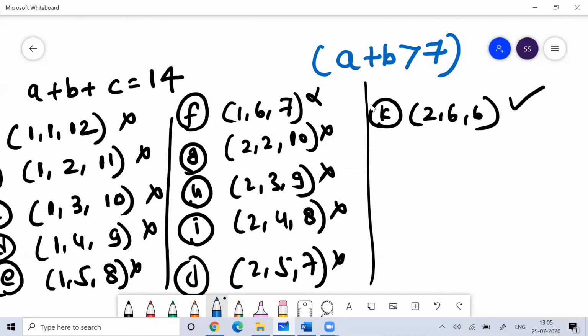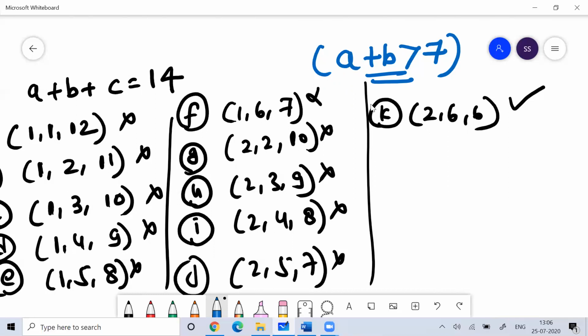I hope you understand. This is what I wanted you to understand. For that reason only I spent time writing all these cases. Just focus on this: the sum of two sides should be greater than 7. Then only the possibility of a triangle exists, and only then can the sum of two sides be greater than the third side. Many intelligent people won't waste their time writing all these steps, but normal people may find it more conventional if I do it this way. I believe I can make them more confident this way.